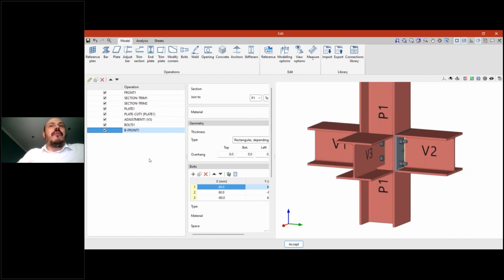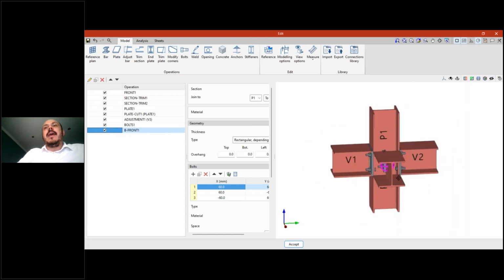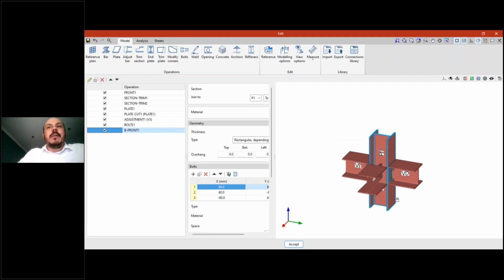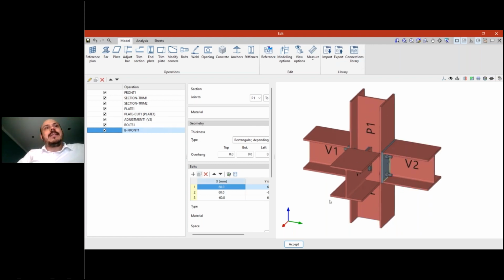But as you saw before, with just some clicks, I deleted the operations that were not necessary, and I transformed one connection that was created with 2 beams into a connection with 3 beams with just some clicks. Okay, so that's very useful. That's going to increase your productivity because you don't have to create this node again, or this connection again, step by step.